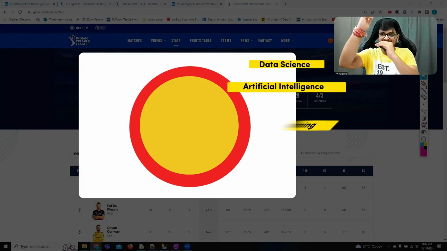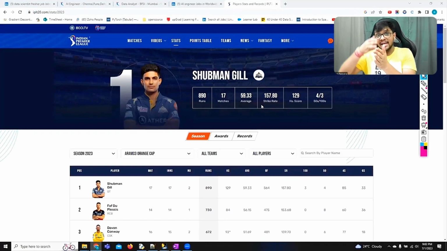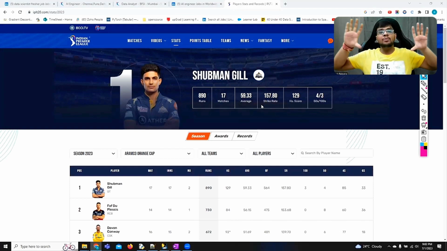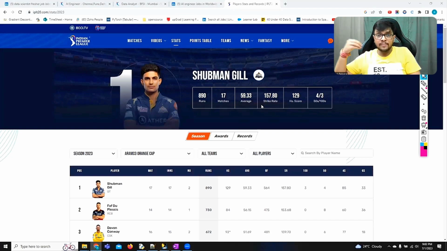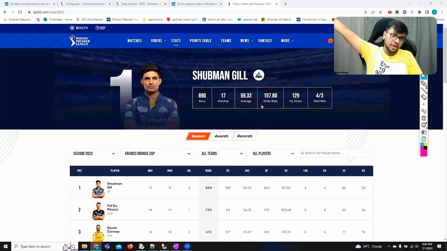See, I said data science, inside that there is machine learning. So you make a machine learning model that can predict how many runs Shubman Gill will make. You can use deep learning for that also. Anything works. And this complete process, you do the deployment also. Deployment means it is available to the complete world. Tomorrow, my friend Gajodhar sitting in a remote location at a village can be able to use your application. Those are the roles of a data scientist.